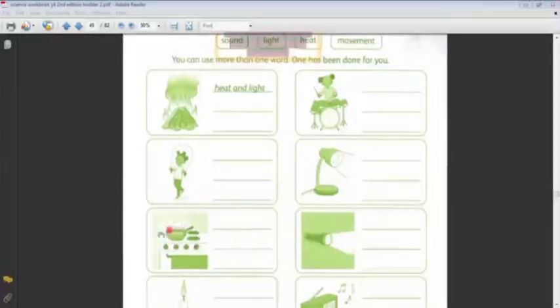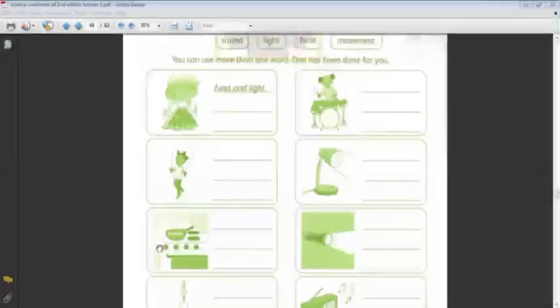Okay, what about this one, the cooker? The cooker takes its energy from the electricity. It heats. It transferred in the form of heat to the food. Yes, to the food. Okay, so the food can be cooked.